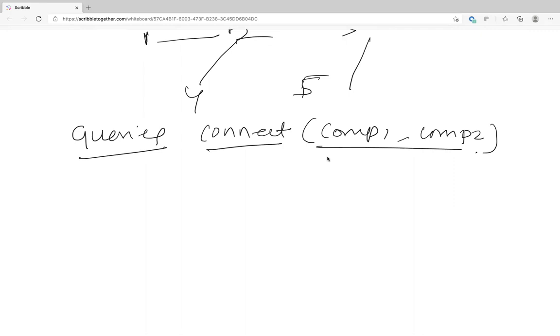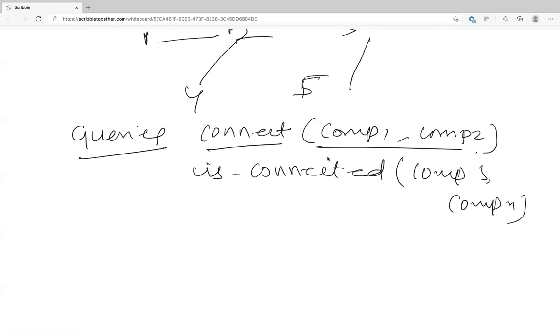Another question would be, can I reach Namita or Shiji? I mean, is there a connection between me and you? So this is another query that is frequently used. Basically there are two queries. One is connect two people, and there will be lots of those queries, and there'll be another query in between, which is: is there a connection between person 1 and person 2?